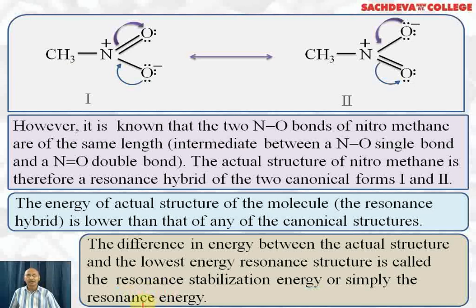For example, the difference between the energy of the resonance hybrid of benzene and the two resonating structures of benzene, which are equally stable, is called resonance stabilization energy or simply resonance energy.